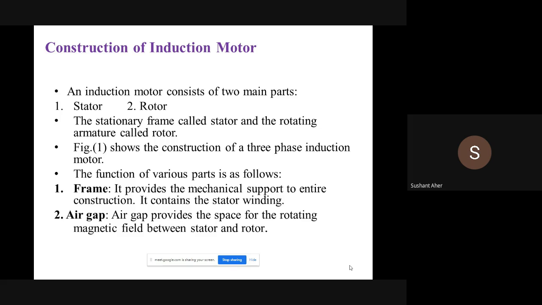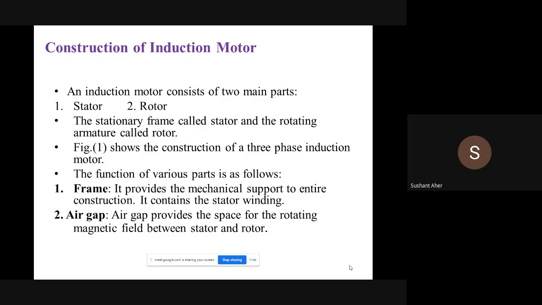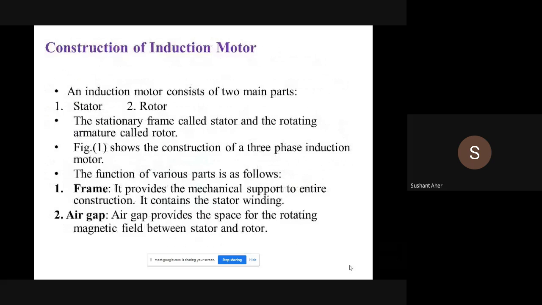Stator is the stationary part, and the second, rotor, is called the rotating part of the induction motor. Okay. Then what are the functions of each part of an induction motor? Firstly, the frame. In the figure I am showing, this is the stator frame. The frame is the outer part which provides mechanical support to the entire construction, and this frame of the induction motor carries the stator winding.